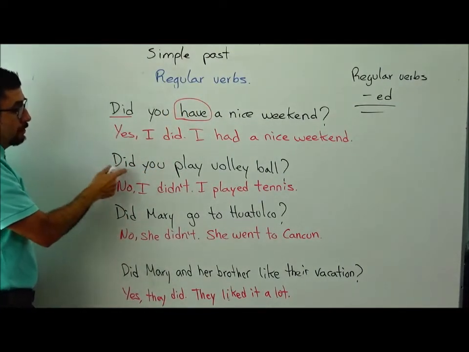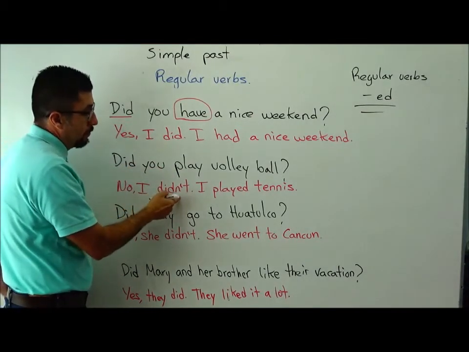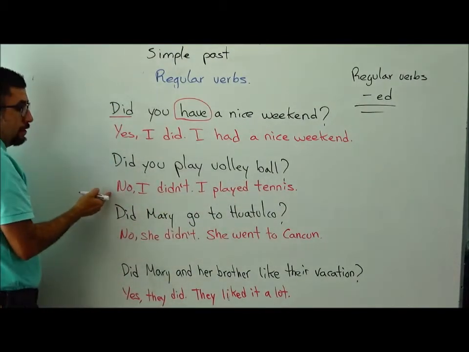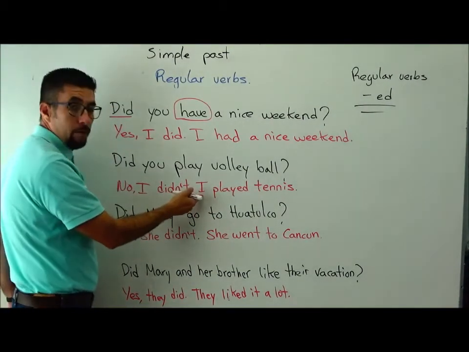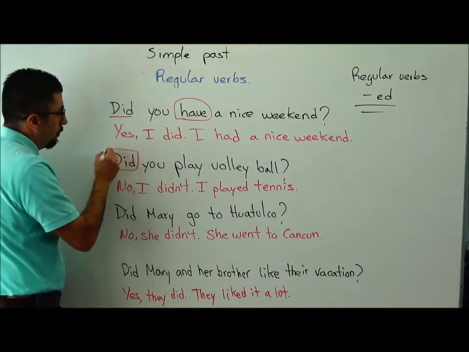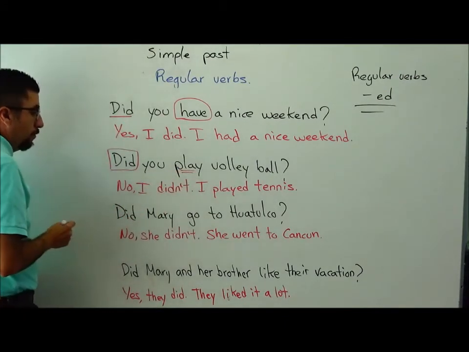Another question. Did you play volleyball? No, I didn't. I played tennis. In this case, the answer is negative and we give the correct information. But remember, in the question we have did and the verb goes in simple form.